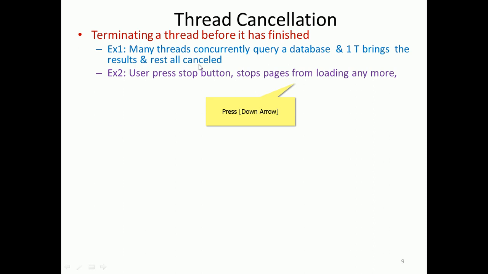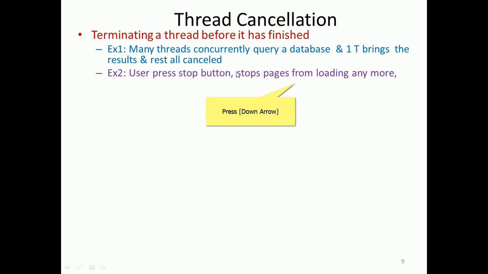The second scenario: the user presses the stop button. Consider a client, a server and a web browser. Mistakenly or purposely, the user presses the stop button, which stops pages from loading any more, terminating the loading of pages on the screen.